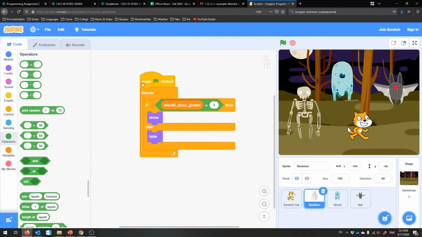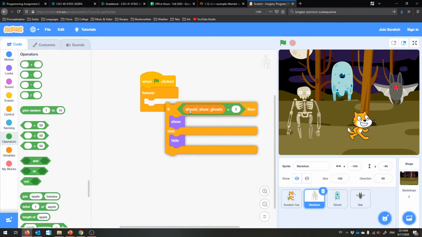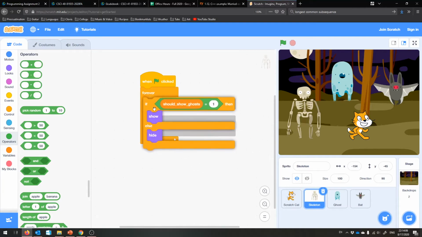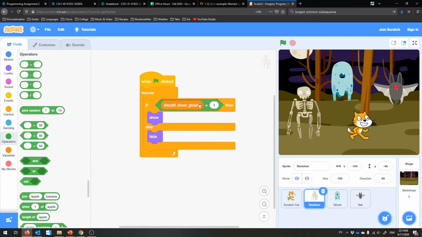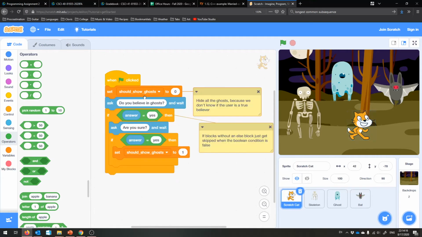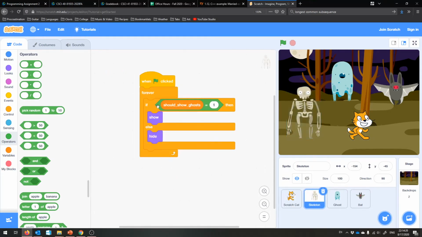So every split second, forever, it will keep checking this if statement. Should I show myself? Should I hide myself? And the second that should show ghosts gets set to 1, they'll show themselves. But at the very beginning of the program, we set it to 0, and so they will immediately hide themselves. Okay?